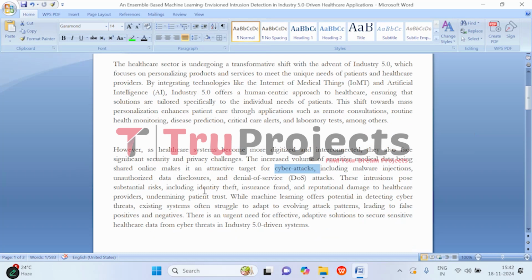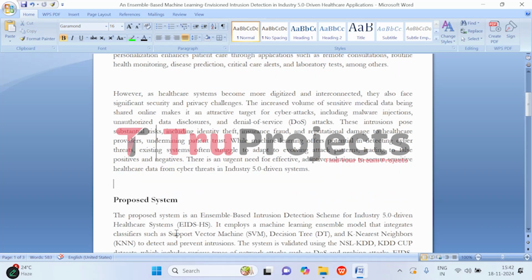These breaches can lead to identity theft, insurance fraud, and also damage reputations, eroding patient trust. While machine learning can help in detecting cyber threats, current systems struggle to adapt to evolving attack patterns, resulting in false positives or missed threats. So there is an urgent need for more effective and adaptive solutions to secure healthcare data in Industry 5.0 driven systems.